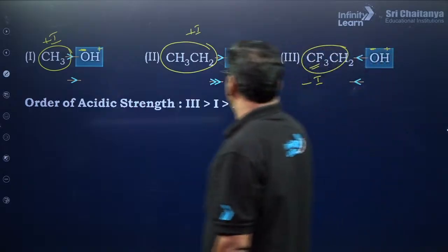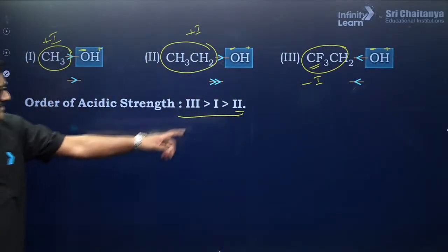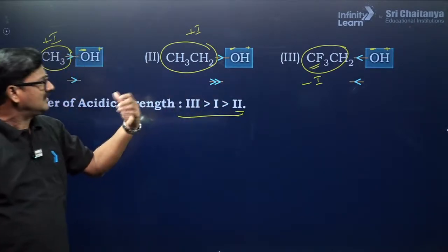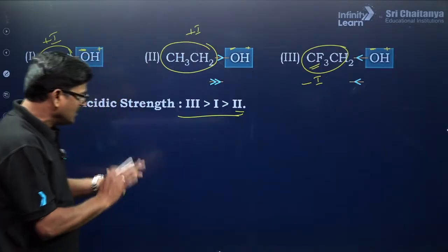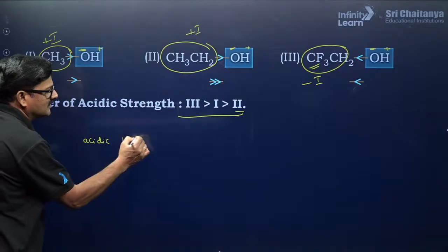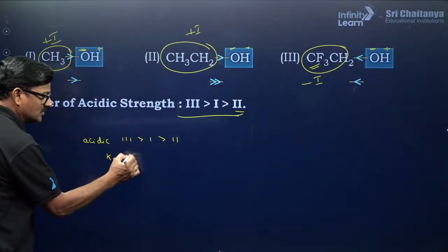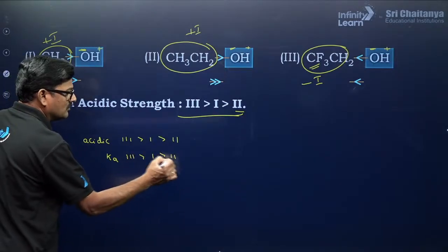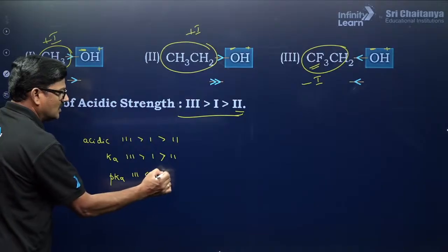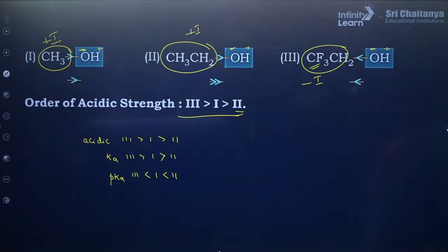So इसी के कारण 3 is greater and 2 is the least, सबसे कम से कम 2 होगा, ज़्यादा से ज़्यादा option 3 होगा. So 3 greater than 1 greater than 2. So here acidic strength 3, 1 and 2 and Ka value 3, 1 and 2 and pKa values 3, 1 and 2. Are you getting or not clear? Tribeni, अगर कुछ डाउट है ना तो पूछना.